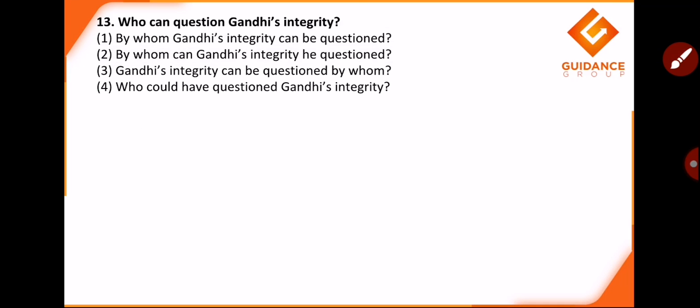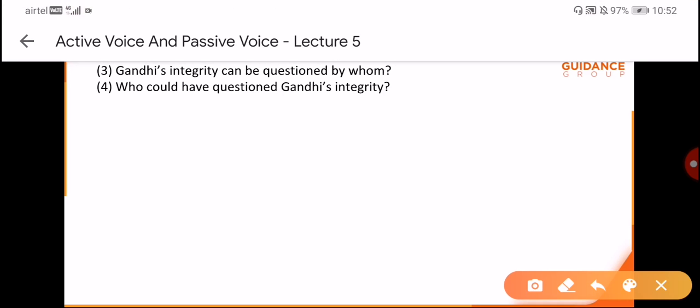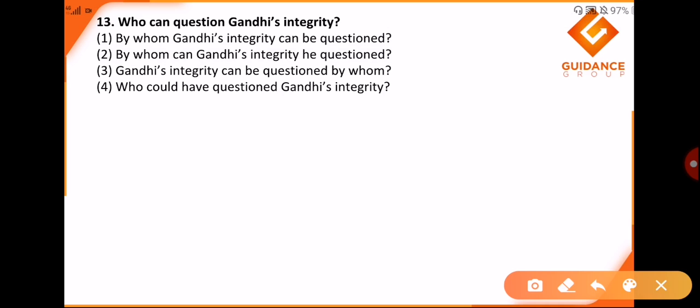Next one, who can question Gandhi's integrity? Okay, who changes to by whom? So it is quite clear that it will be an option from first or the second one. By whom Gandhi's integrity can be questioned? No. By whom can Gandhi's integrity be questioned? I would say it is option number second, comfortably. Okay, because in such interrogative sentences we know that verb comes before the object, and here can is placed before Gandhi. Here can is placed after Gandhi in the first one.